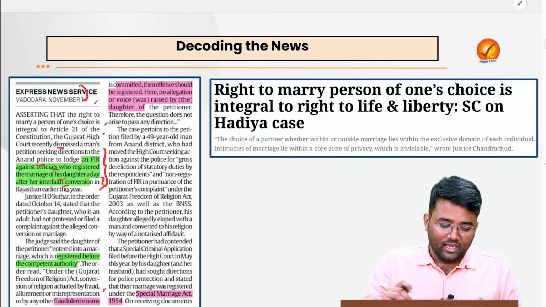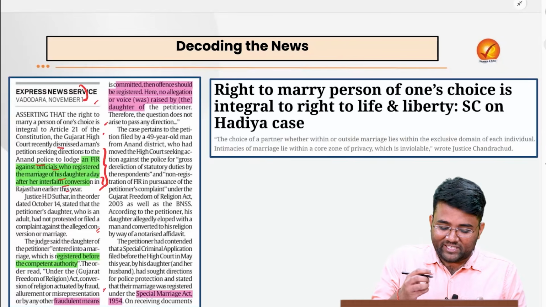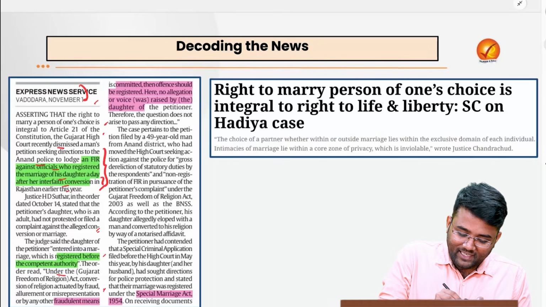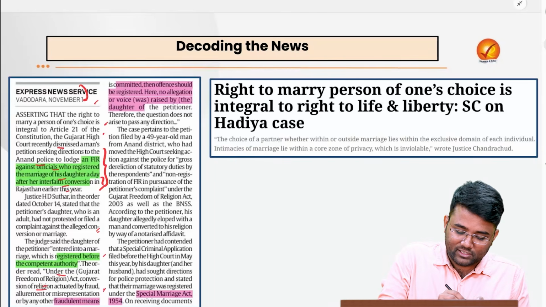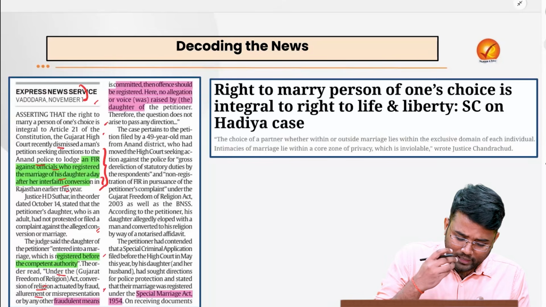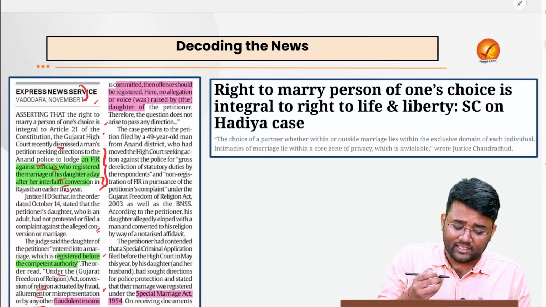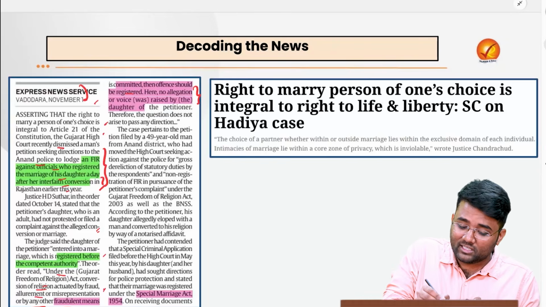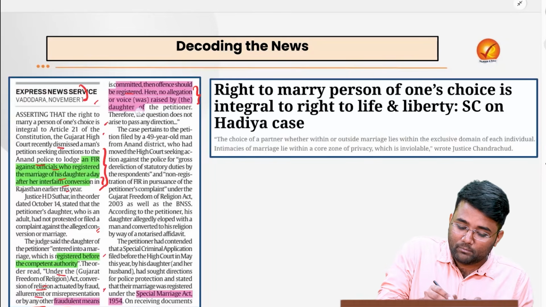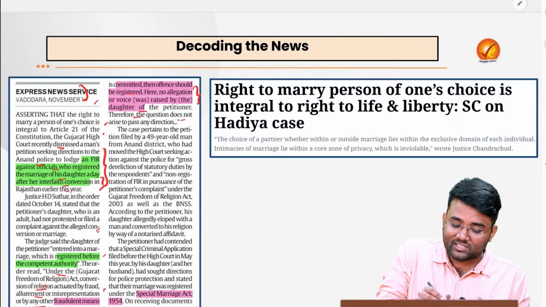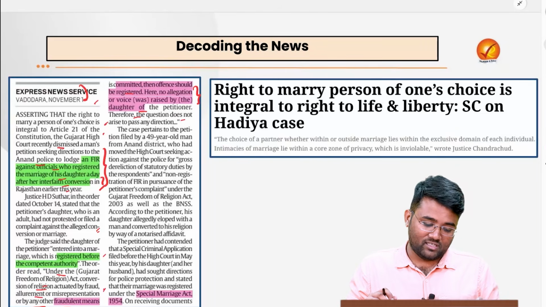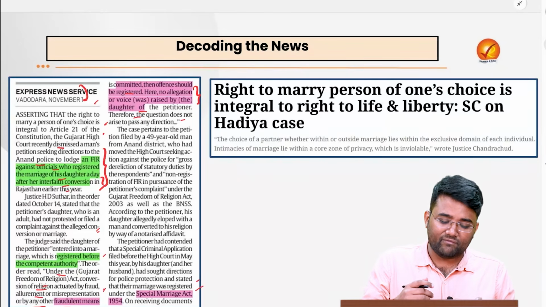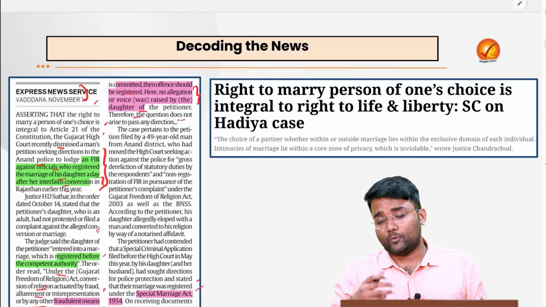But the judge said that the daughter of the petitioner entered into a marriage which is registered before the competent authority. The order read that under the Gujarat Freedom of Religion Act, if conversion of religion actuated by fraud, allurement, misrepresentation or by any other fraudulent means is committed, then an offence should be registered. Here, no allegation or voice was raised by the daughter of the petitioner, and therefore the question does not arise to pass any direction. Also, they registered their marriage under the Special Marriage Act 1954, which provides for the registration of interfaith marriages.